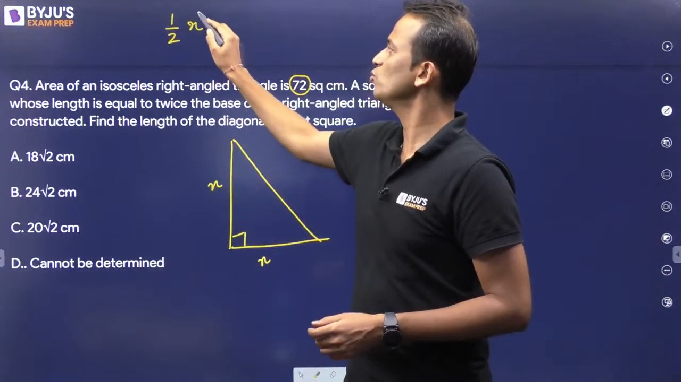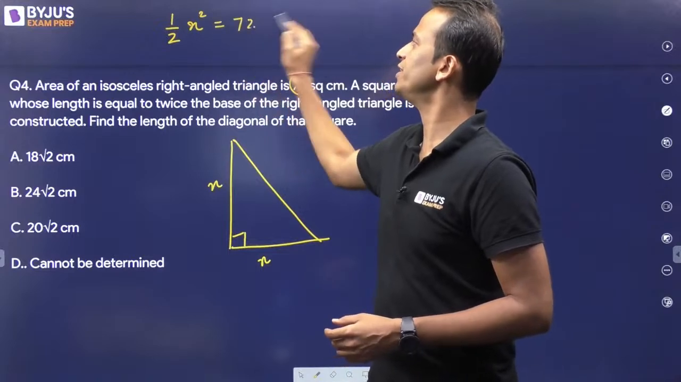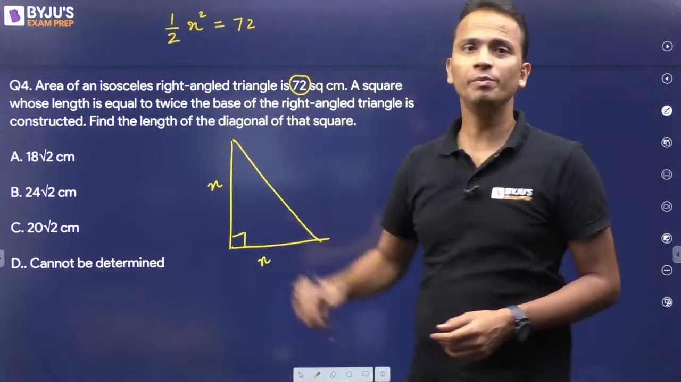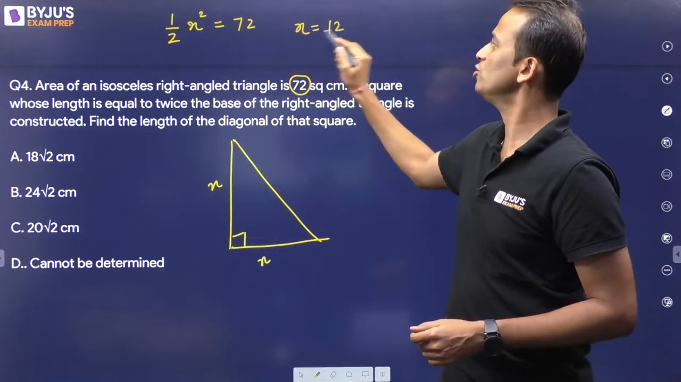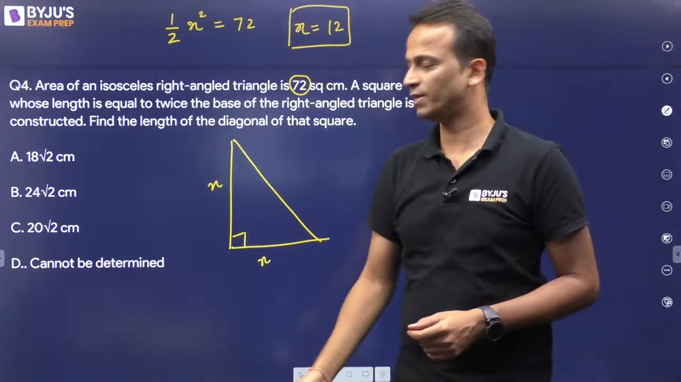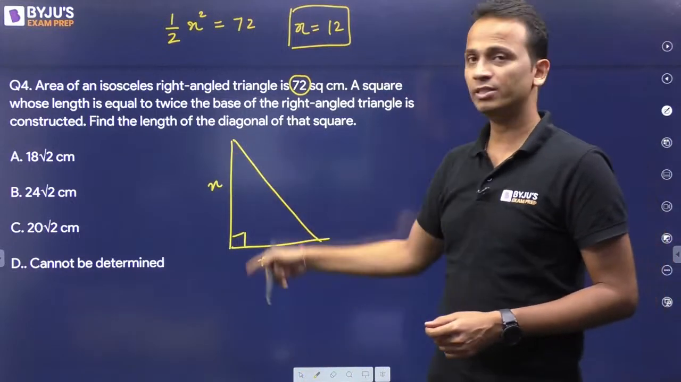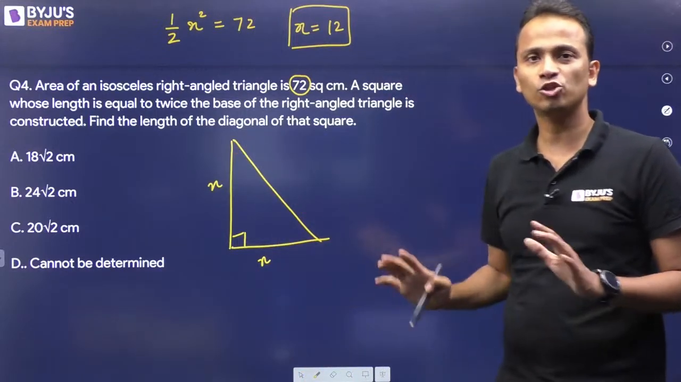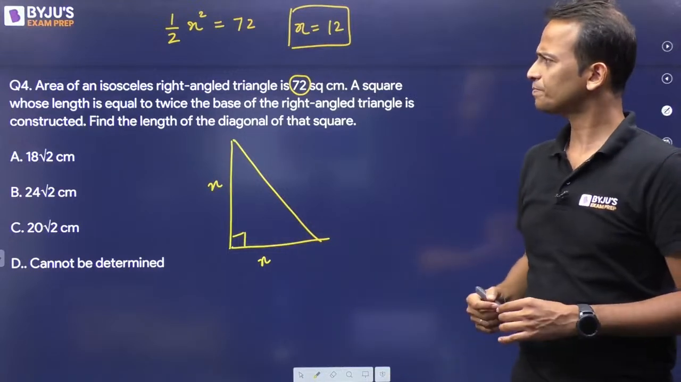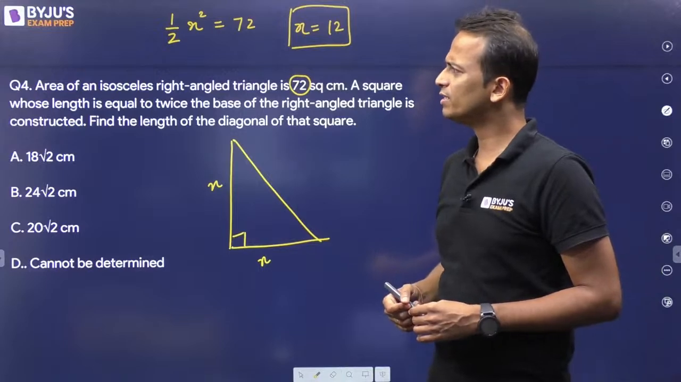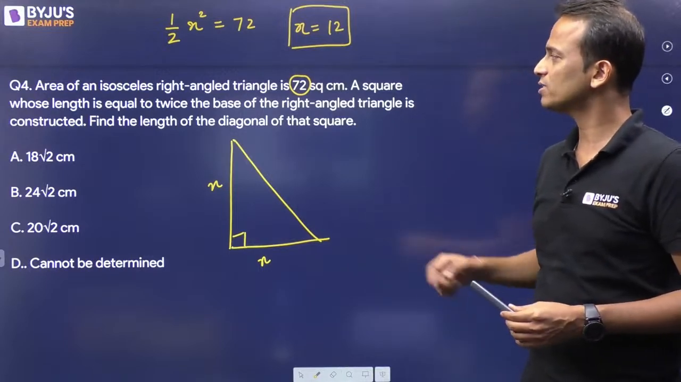So, half into x square is equal to 72. From here, x square will be equal to 144, and hence the value of x will come out to be 12. Alright, the first thing: the two perpendicular sides of this triangle are equal to 12 each. Done. Now a square whose length is equal to twice the base.